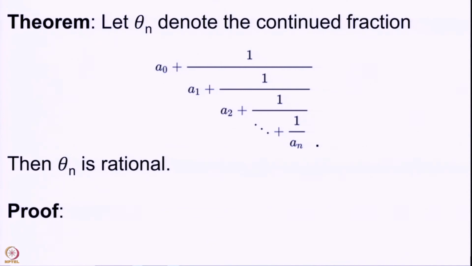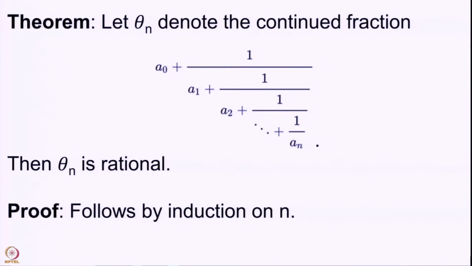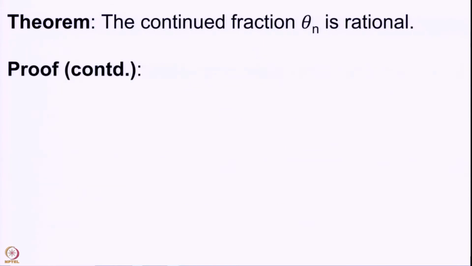So, suppose theta n denotes this continued fraction, then theta n is a rational number, and as one would expect, this proof follows by induction on n. Induction will start with n equal to 0 or n equal to 1, wherever you want. We observe that a0 is of course a rational number.